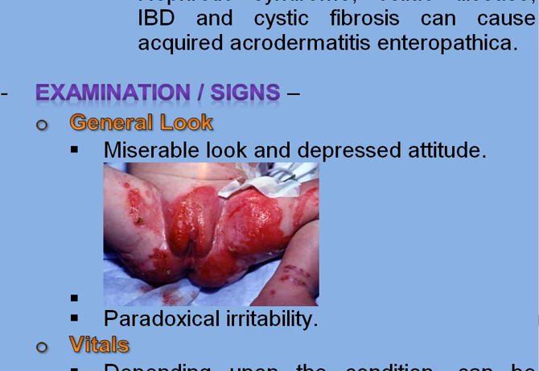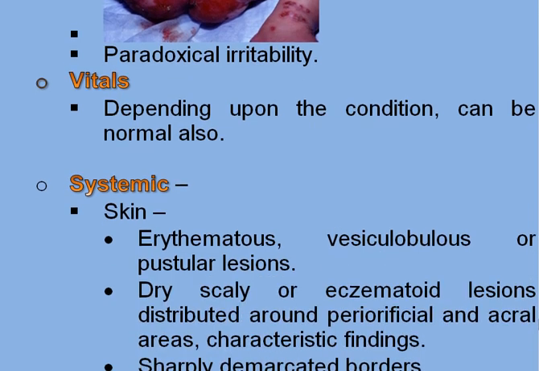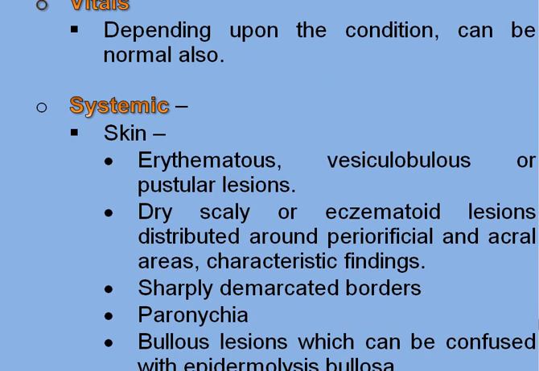What is paradoxical irritability? Normally, when someone tries to soothe or comfort the child, they relax. But in this case, when you touch or hold the child, they get more irritable. Vitals, depending upon the condition, can also be normal. The specific area of examination is the skin.